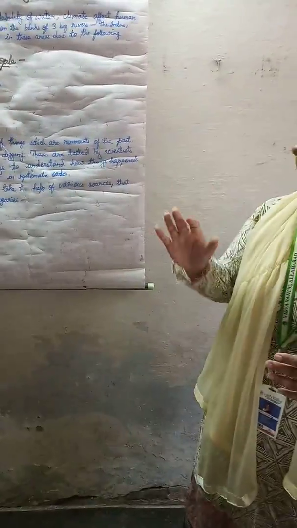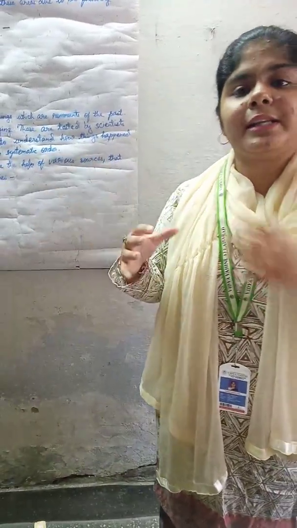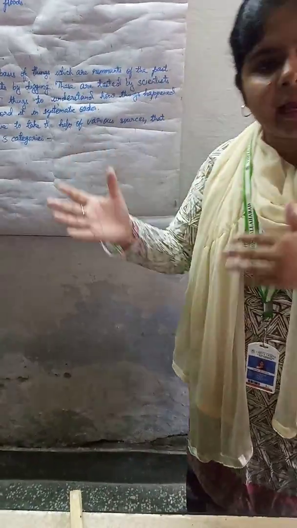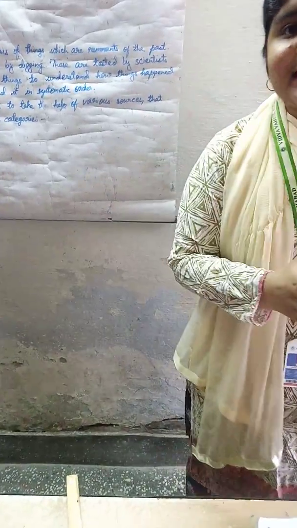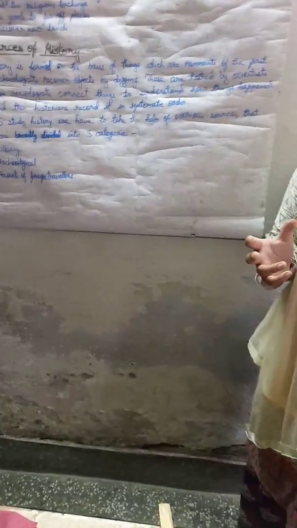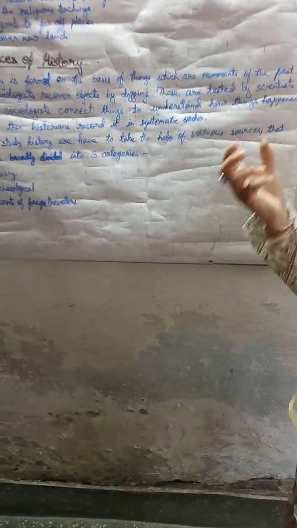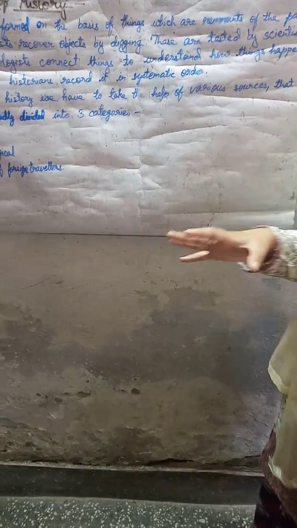So what happens? Archaeologists dig the fields or dig the places from where they could get to know different things, and then those things are sent to the scientists, who do some scientific work to find out how those things were formed or how those things are still there in the leftovers of the ground. And then the sociologists connect it from the times back, and then those records are recorded by the historians. In this way, we get to know about the things which used to happen in earlier times.